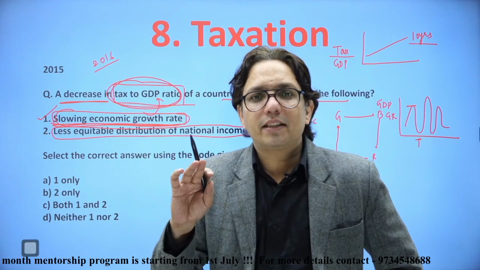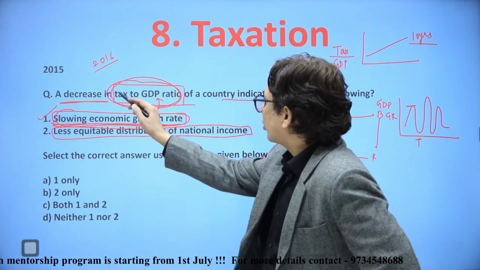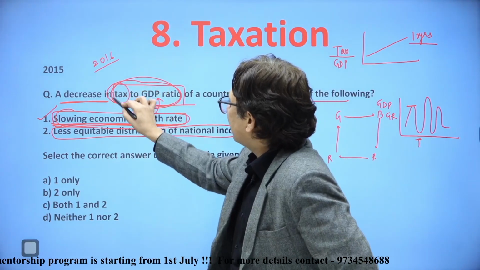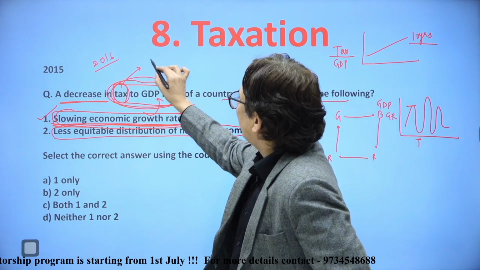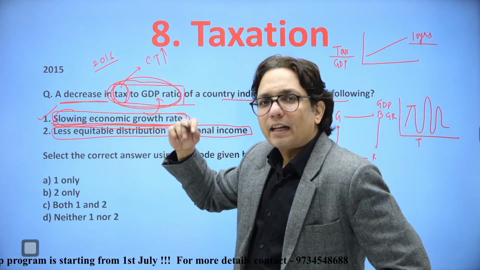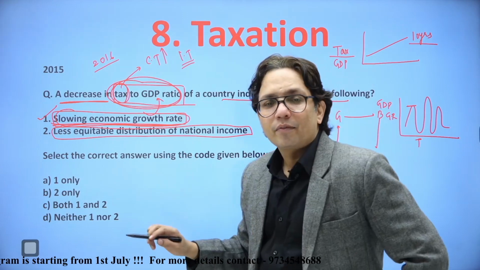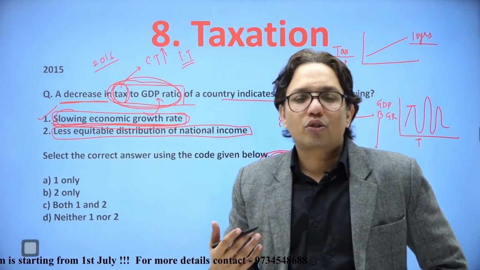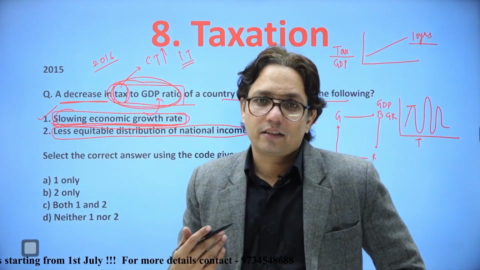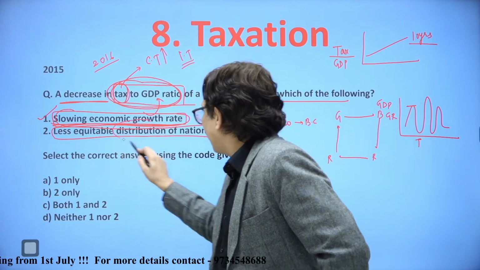It would never tell whether there is inequality in the country or not. Taxes can just increase because of the corporate tax collection increasing. Tax collection would also increase if income tax collection in the country is increasing. There are multiple reasons why tax to GDP ratio may increase or decrease. But will it be telling anything about distribution of income in the country?